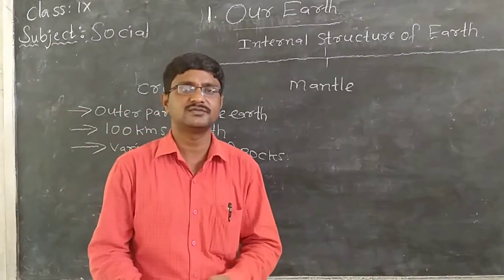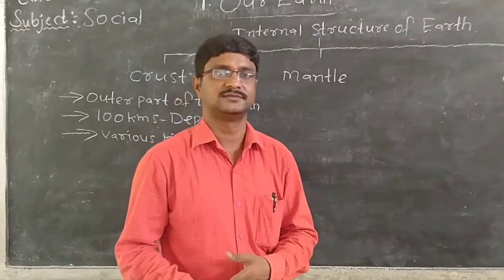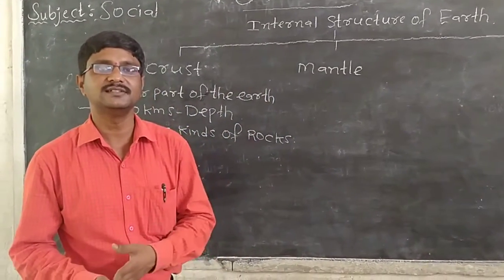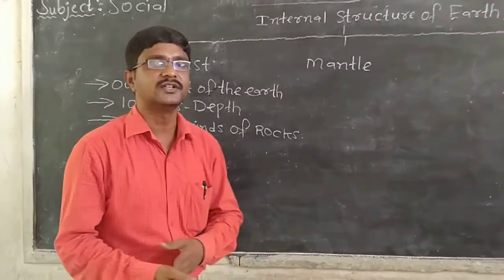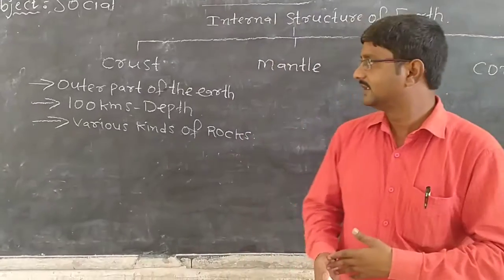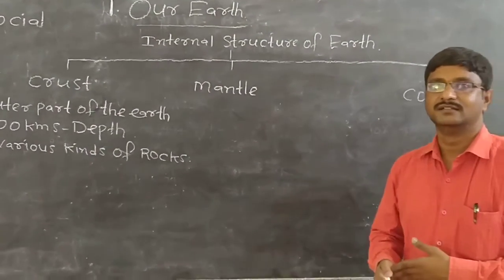So tell me, what are the characteristics of crust? What is the definition of crust? Crust is the outer part of the Earth and the depth is 100 kilometers. What does it consist of? It consists of different kinds of rocks. Okay, right. Now, what is the second layer? The second layer of the Earth is mantle.